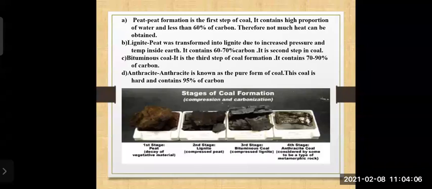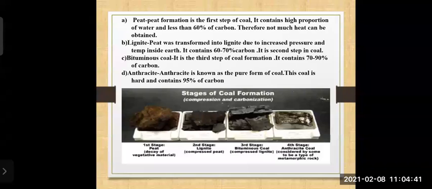It contains a high proportion of water and less than 60% of carbon. More water and less than 60% of carbon. You can say 60-40, but we can take it as 50-50 also. Therefore, not much heat can be obtained. There is less carbon, so if you burn peat, we cannot get luminous light or a good amount of heat from it.